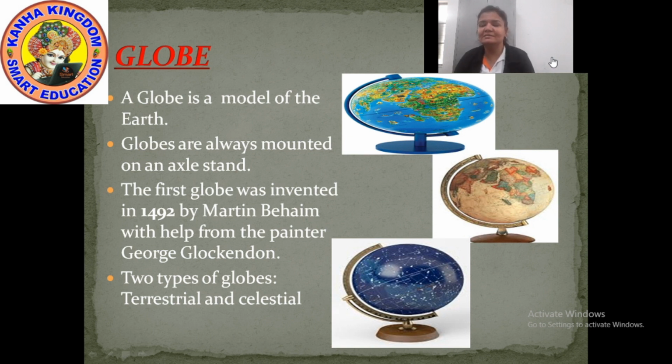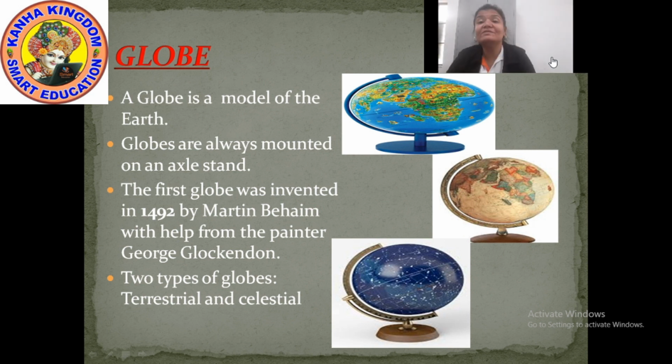And what are celestial globes? Celestial globes show the apparent position of the stars in the sky. There is also a celestial globe. Did you all know about it? No. But now you have known.